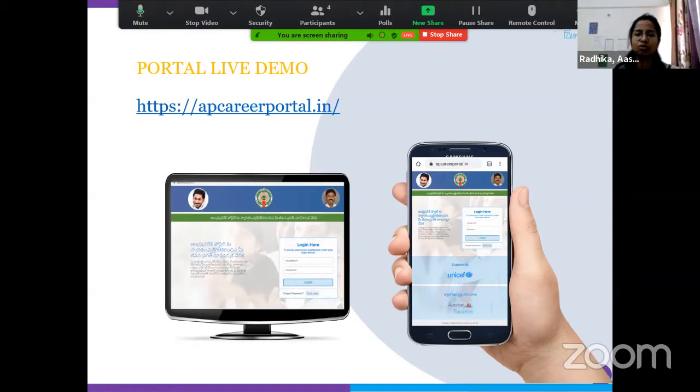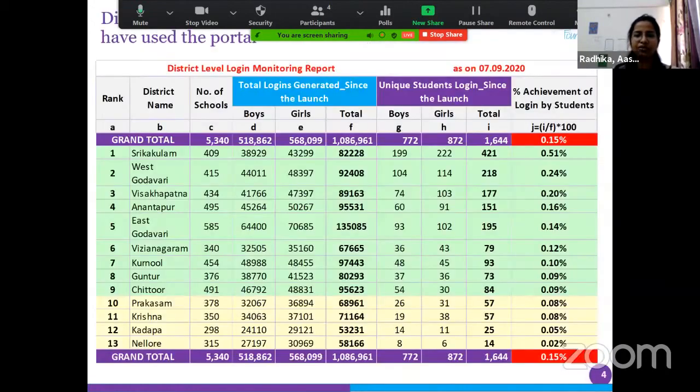One teacher per school will have a unique ID by which they can increase their knowledge base. They can also access the portal, and understand and know how to finally give this information to the students. We are providing one teacher a login ID ultimately so that you can reach out to the students. So this is the kind of data we generate. This is an old data. It will be updated because we are working on creating student login IDs.